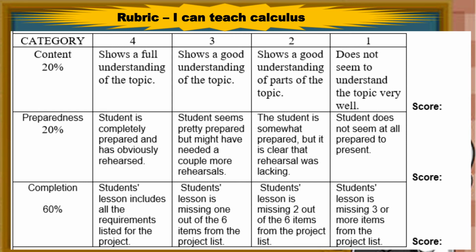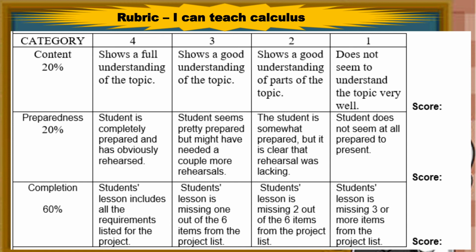3. Content: shows a good understanding of the topic. Preparedness: student seems to be pretty prepared but might have needed a couple more rehearsals. Completion: student's lesson is missing one of the 6 items from the project list.